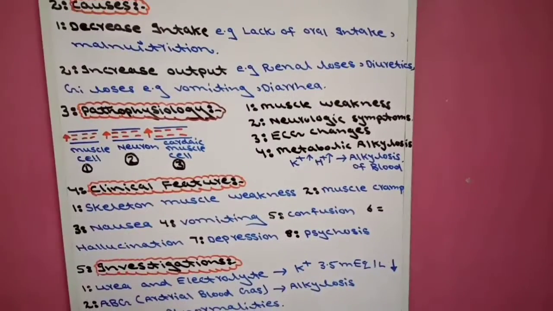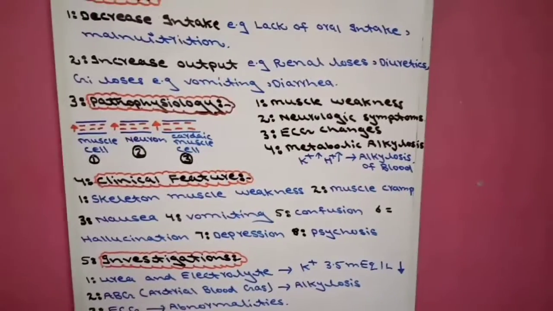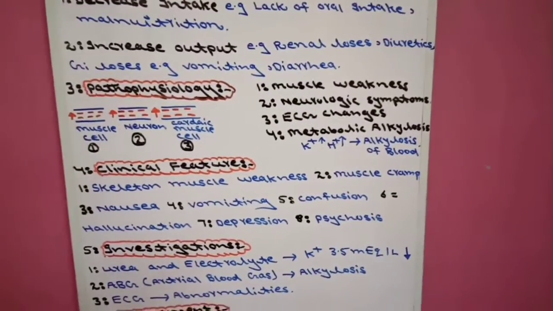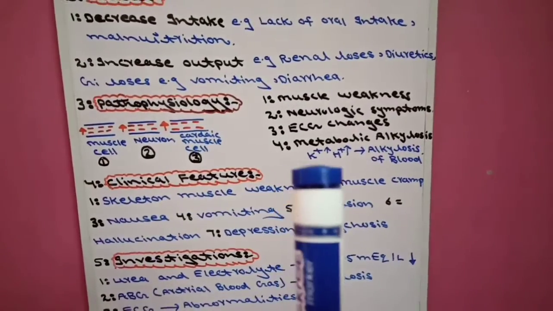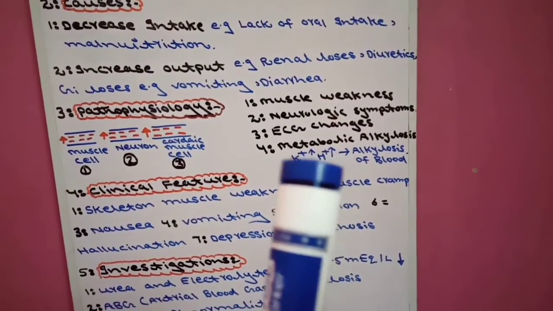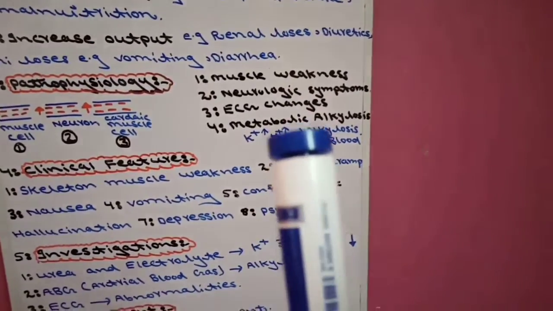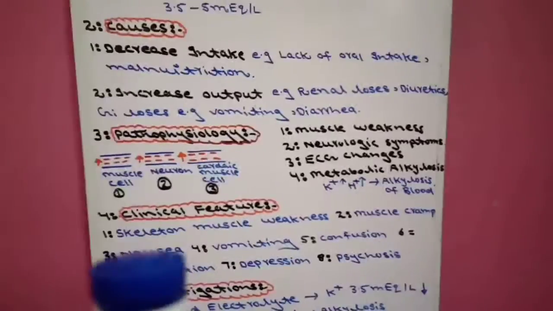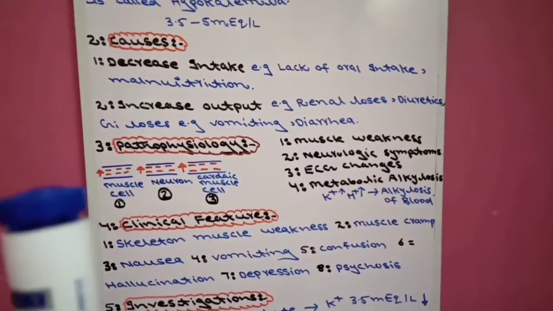As a result, the blood pH becomes more basic, because due to hydrogen ion loss, the acidity of the blood decreases and the pH moves toward basic. As a result, there will be alkalosis of the blood. This is a simple pathophysiology. Now we remember the pathophysiology by this simple mechanism.